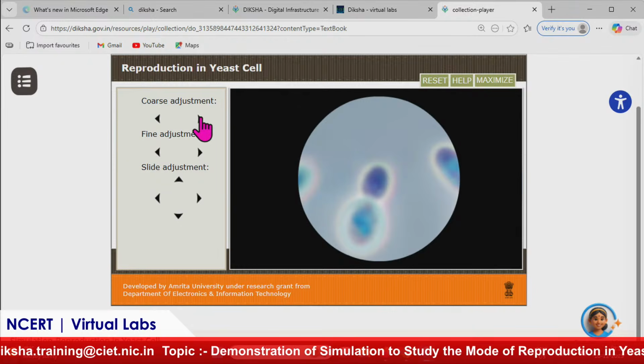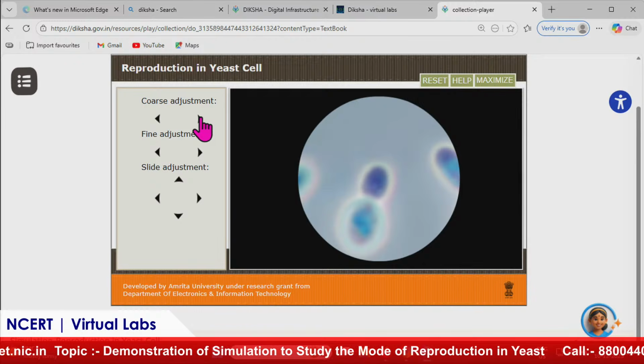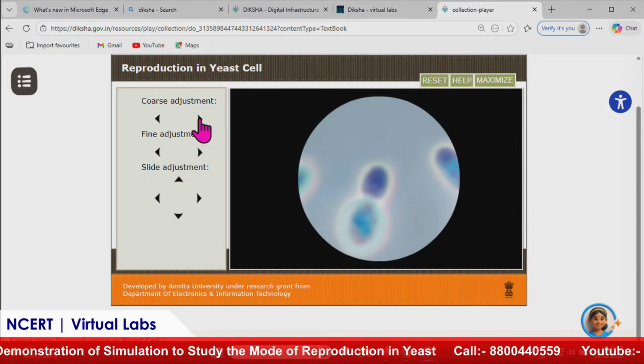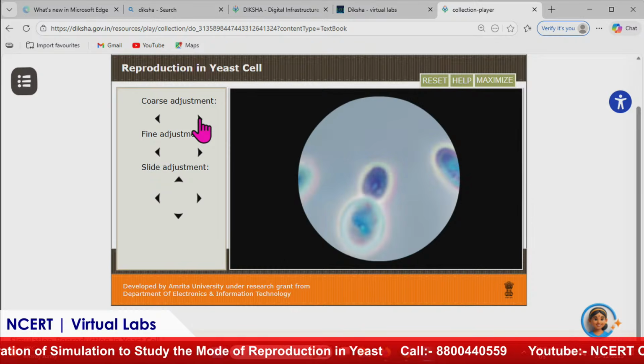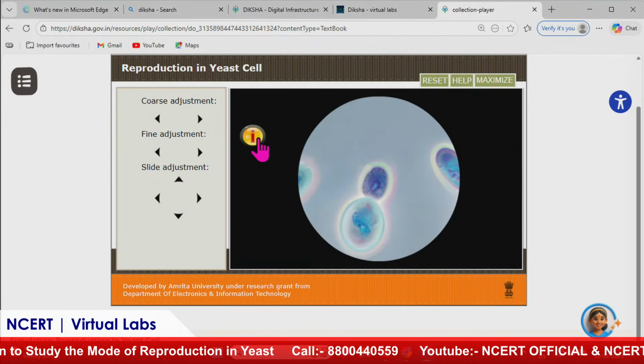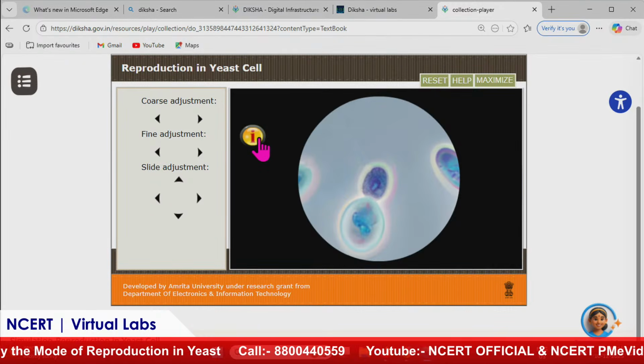Whenever you look under the microscope, you have to set it properly. Here we have coarse adjustment and fine adjustment, so first of all we should try with coarse adjustment. When I tried, you can see that it is now clear and this eye icon has appeared, which gives the information or inference.